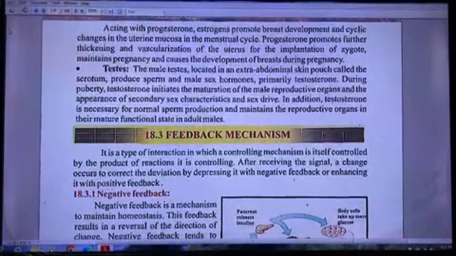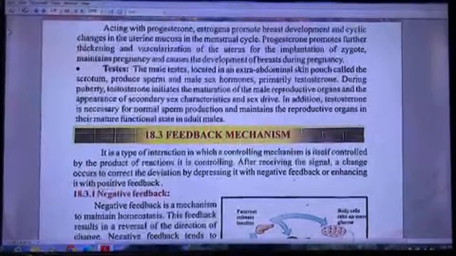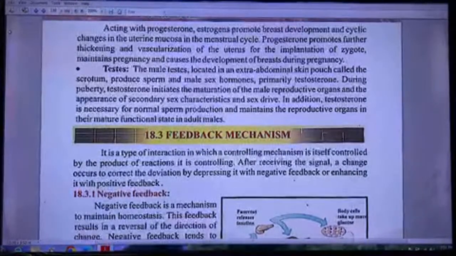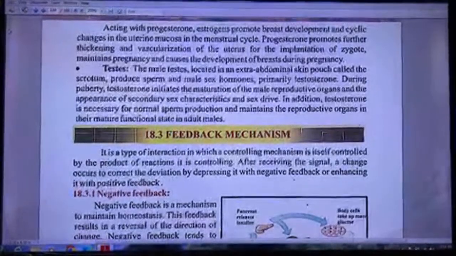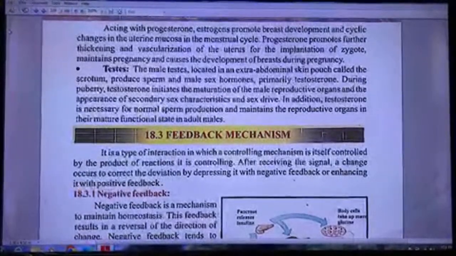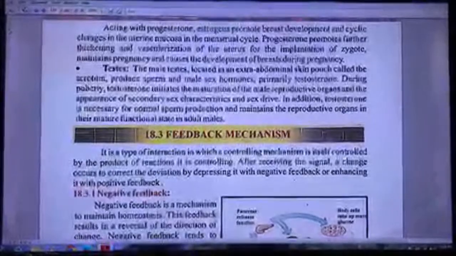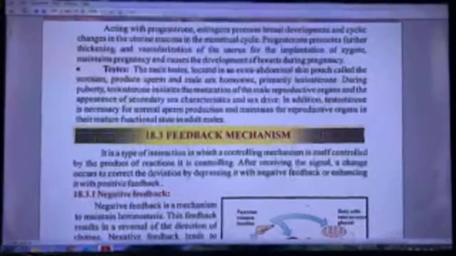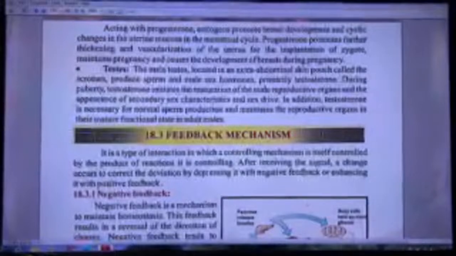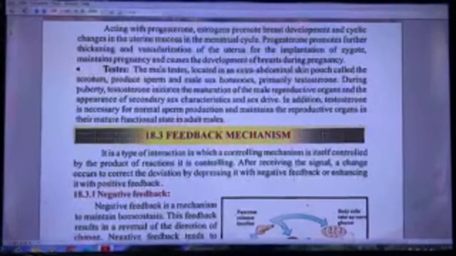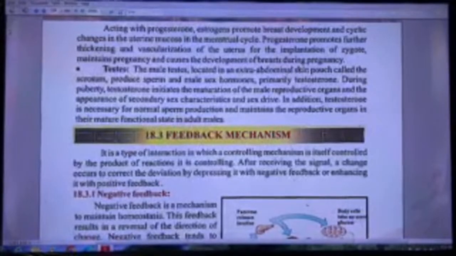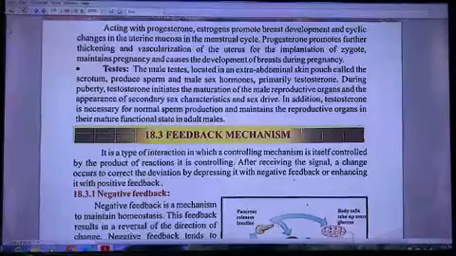Testes. The male testes, located in an extra-abdominal skin pouch called the scrotum, produce sperm and male sex hormones, primarily testosterone. During puberty, testosterone initiates the maturation of male reproductive organs and the appearance of secondary sex characteristics and sex drive. In addition, testosterone is necessary for normal sperm production and maintains the reproductive organs and their mature functional state in adult males.